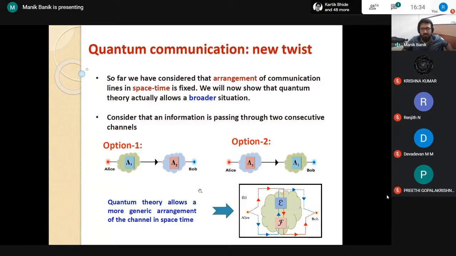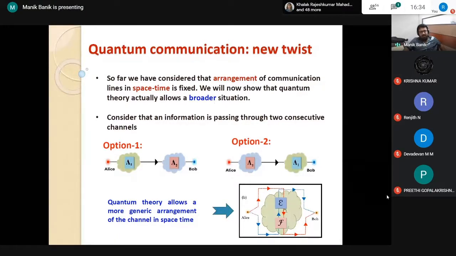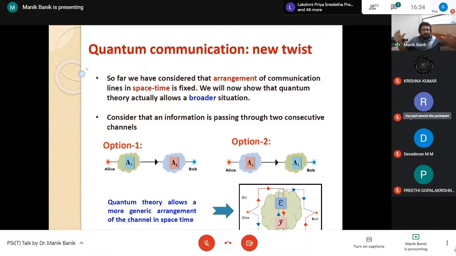Now we can make the control system superposed, which means which process happens earlier and which later becomes indefinite. You cannot tell. If it is 0 plus 1 by root 2, you cannot say that the system is in the 0 state or the 1 state. The system is simultaneously in the 0 and 1 state.